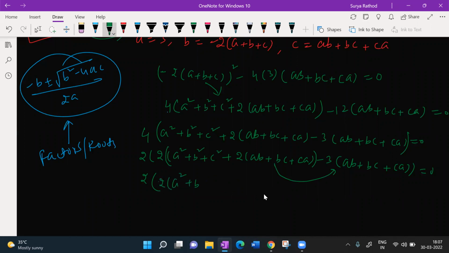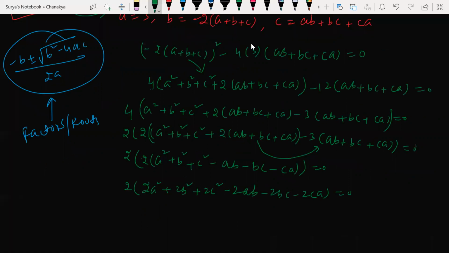If you go through the notes again, you shouldn't get confused. That is why I'm writing each and every step neatly, even though it's a simple step, I'm writing again and again. Okay, so 2 times of AB plus 2 times of BC plus 2 times of CA, minus 3 times of, gives me what, beta? Minus 1 time of AB minus BC minus CA. Am I correct till this? Is it clear, people? Now multiply with the 2. 2A square, 2B square, 2C square minus 2AB minus 2BC minus 2CA is equal to 0. It is a very simple question, but a very big calculation question.